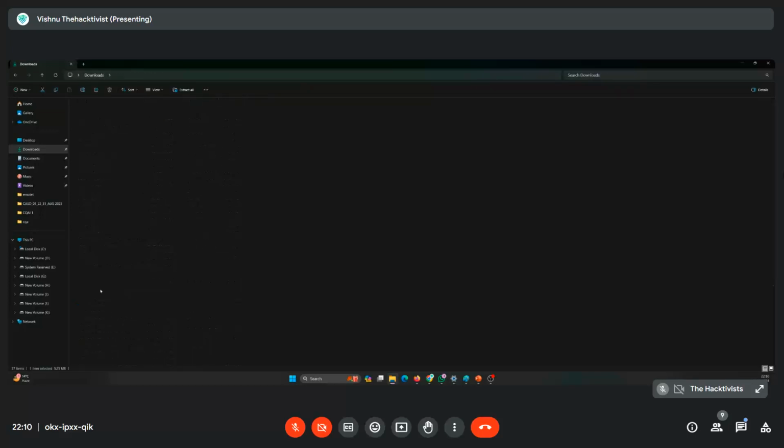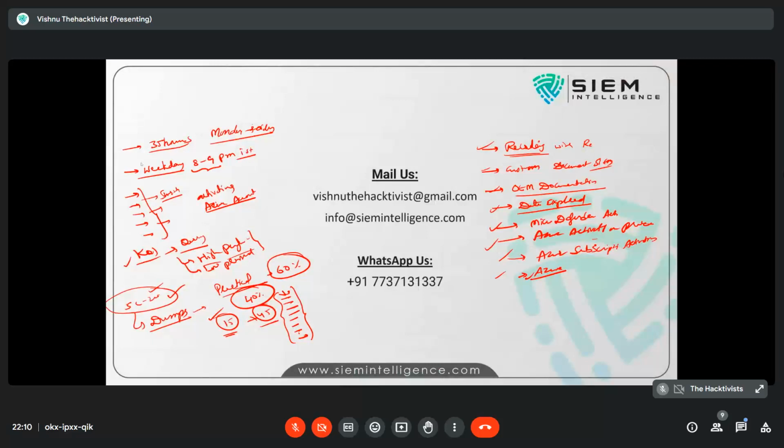Let's say I'll take an example. This is an Emotet malware. I'll run this in the machine where I installed an agent, so it will automatically capture this environment. EDR related logs will be triggered. So we will trigger a real-time scenario which generates a log, and we will see it in the cloud. Then, when we get this kind of scenario, how do we do the incident response? What are the possibilities, and what are the administrative capabilities of Microsoft Defender? All those things we are going to learn.